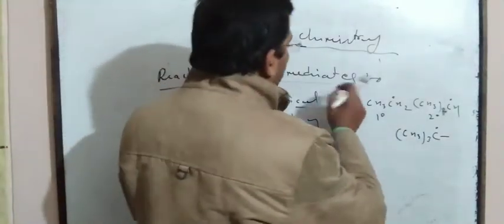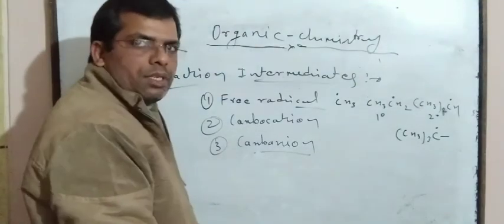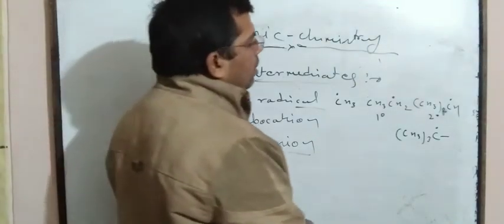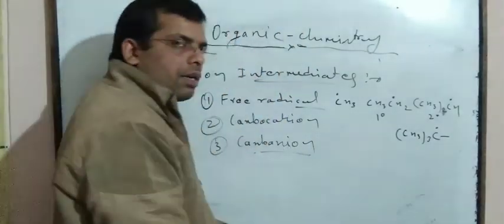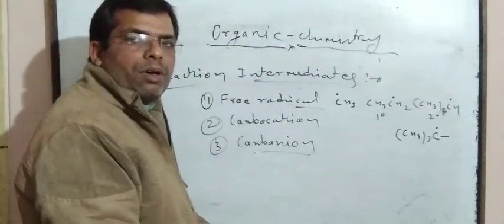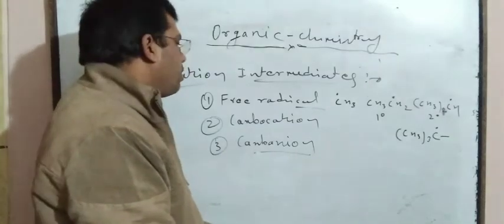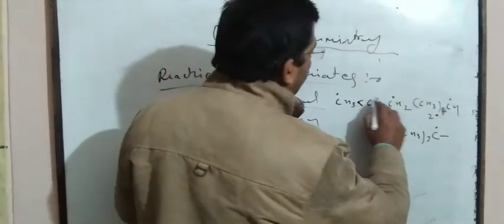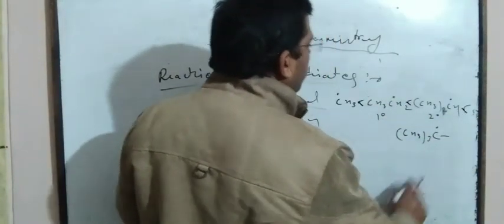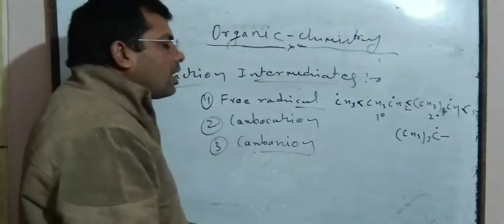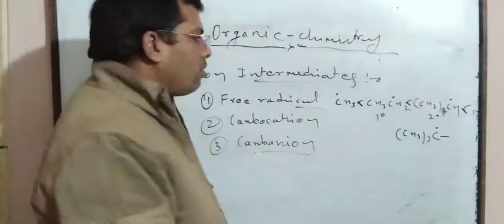If one odd electron is present on carbon, then there is a deficiency of electron. That's why if the number of alkyl groups on the odd electron containing carbon increases, then the stability of the free radical also increases. Alkyl groups are electron releasing groups.